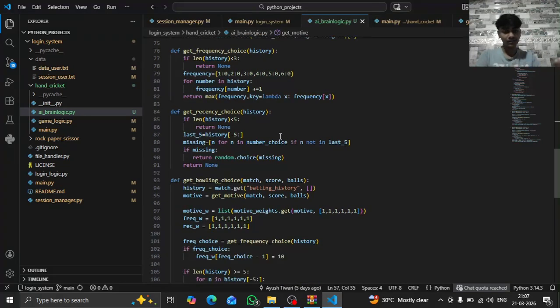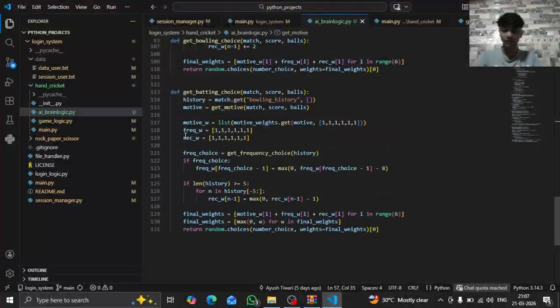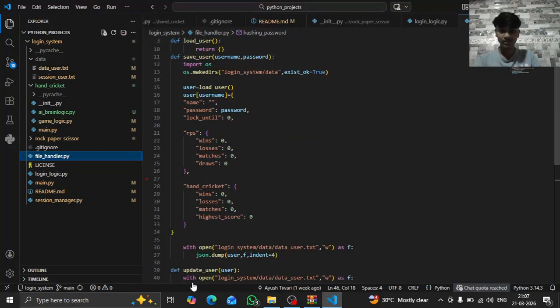Recency: of the last 5 numbers, the least selected number, you select that number actually. And then bowling choice, we have a different function, and batting choice, we have a different function. And file handler is very simple: we just make a load user, then we do save user.